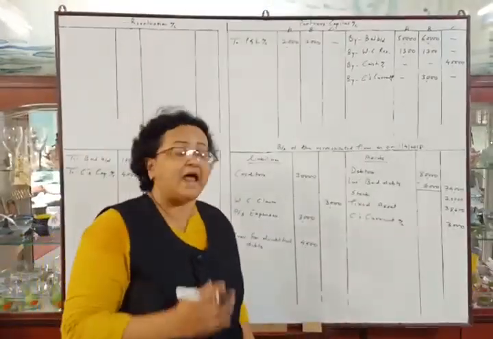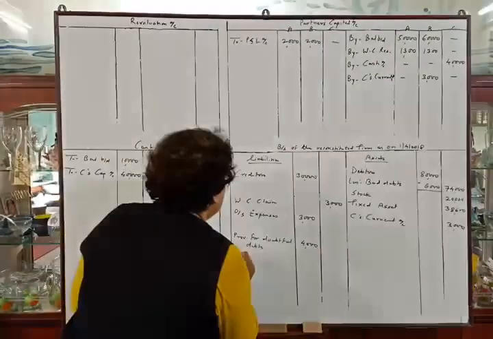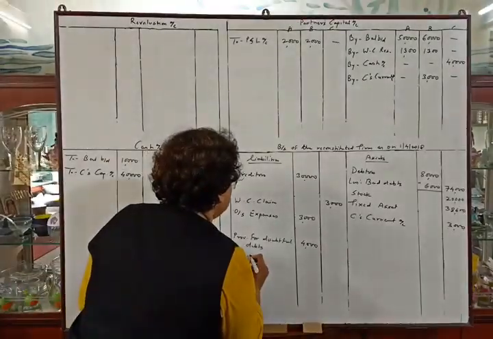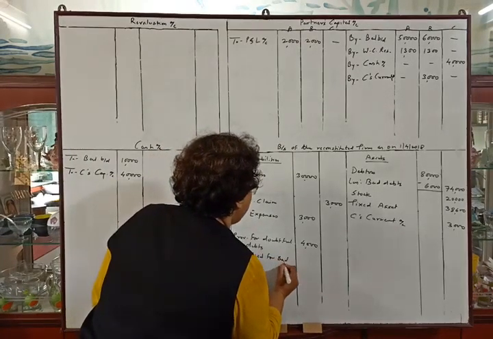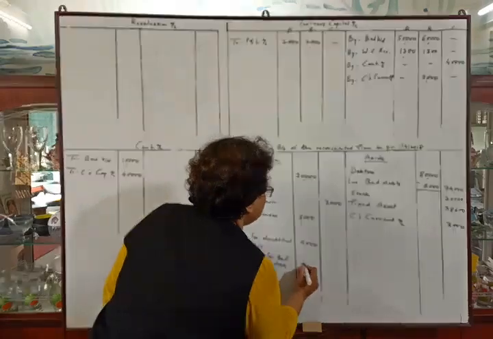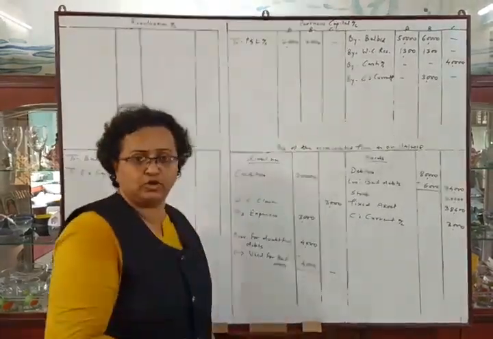For writing off bad debts, we will use this provision. So this provision will be finished, rupees 4,000. There will be a dash, that is 0, in the outer column.